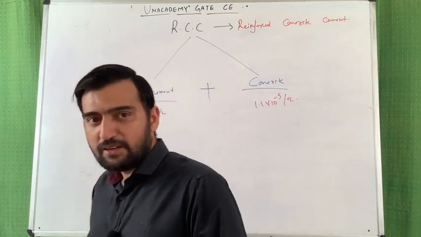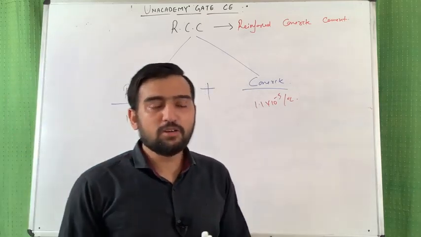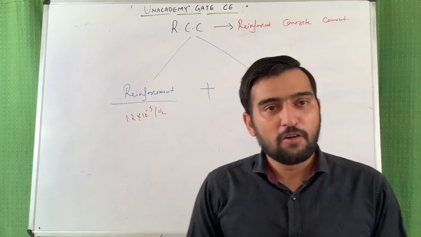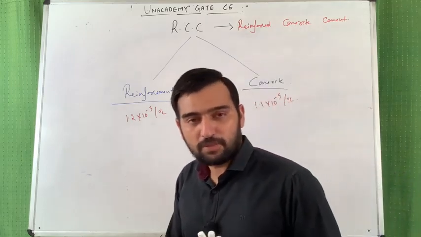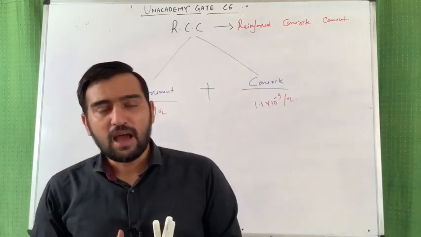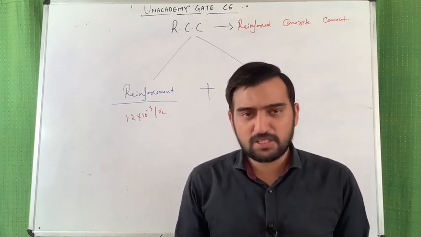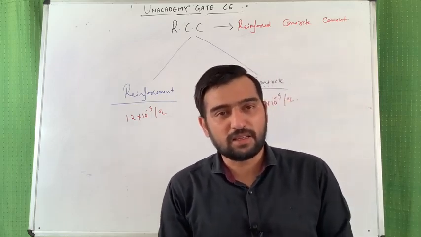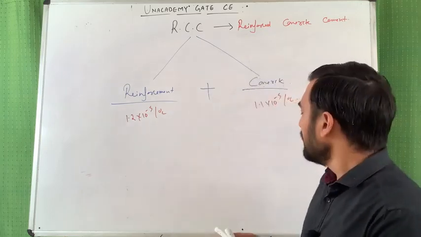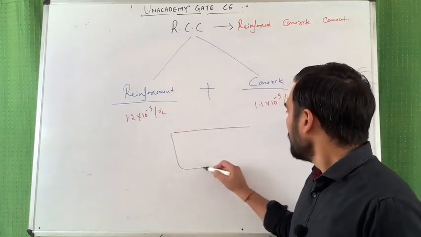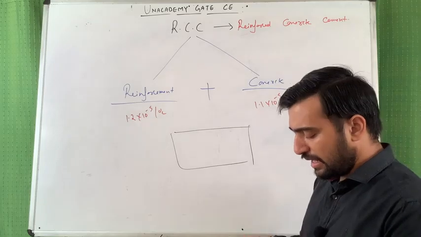So why do we need a similar coefficient of thermal expansion? We need to understand this concept. Friends, let's say I am casting a building at 20 degrees centigrade, or say I am just designing a beam at 20 degrees centigrade. My beam has concrete as well as steel.